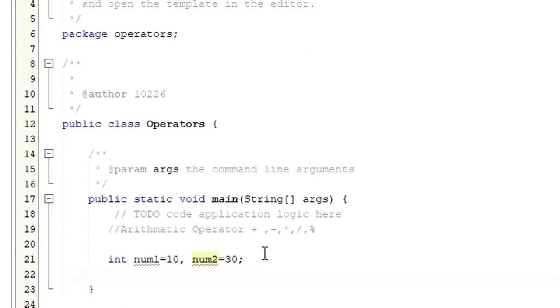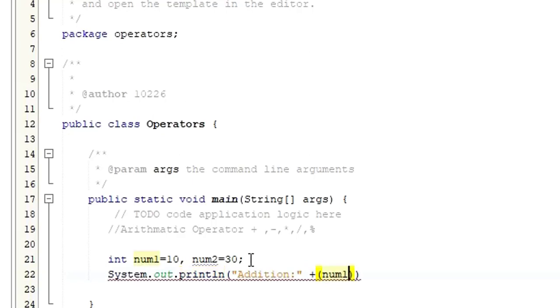So let me just start with addition, this plus, right? If you want to add two numbers and print the result, you are going to say System.out.println. Inside, let me say first you want to print the addition, so pass this addition as a string, as a message. Then what you want to add is num1 plus num2. Is it clear?